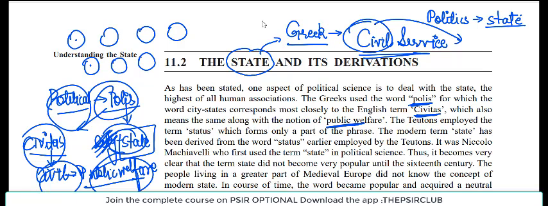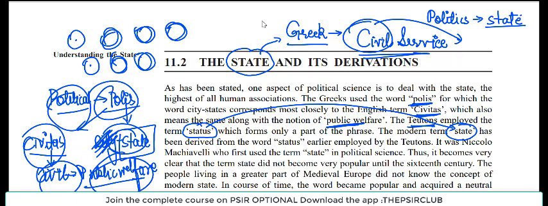And the Teutons, back then there must have been a tribe, right? जो different states होते थे और different tribes होती होंगी. तो Teutons उनमें से एक थे. They used the term status, right? आप देखो तो आज भी इसी से ही the word has come to state, right? And that is where we got this word. So ultimately civitas, civil, polis, Teutons, status, all these are pointing towards what? The public aspect, right? The public welfare.